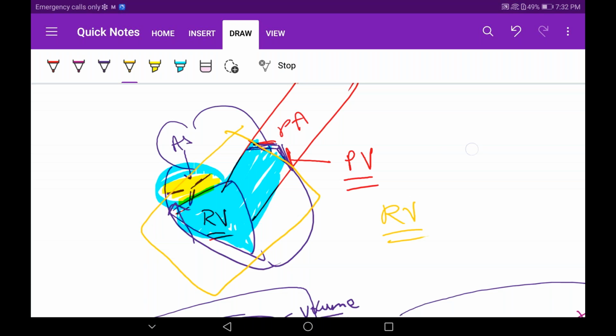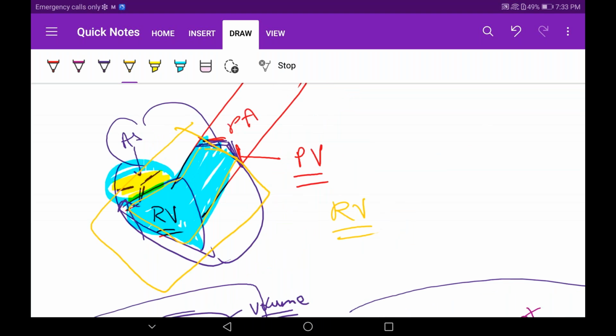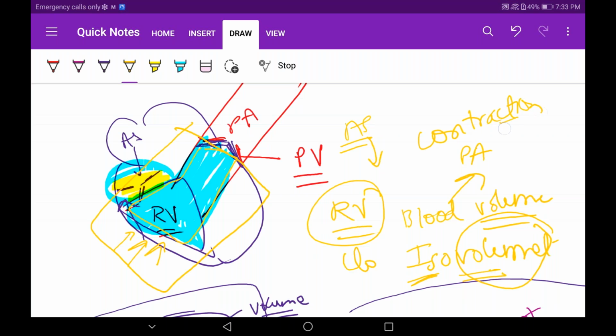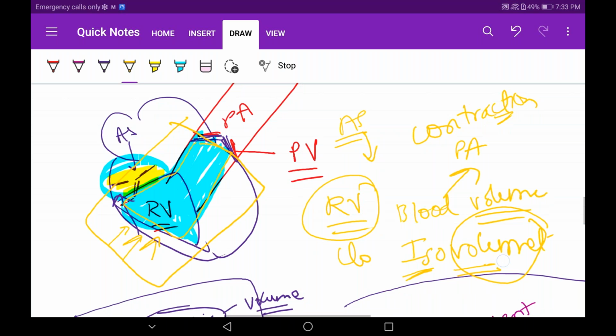Now, what I'm trying to tell is the amount of blood will remain the same since it is a closed chamber. From atria, no blood is entering, and into the pulmonary artery, no blood is going. So it is acting as a closed chamber. What do you mean by closed chamber? The volume of blood remains the same. So when I'm telling isovolumetric contraction, when the Purkinje system activates, the volume of blood is remaining the same. That's why isovolume, but contraction is occurring. That's why we are naming it that. I hope that clears. If not, again, you can put it in the chat box.